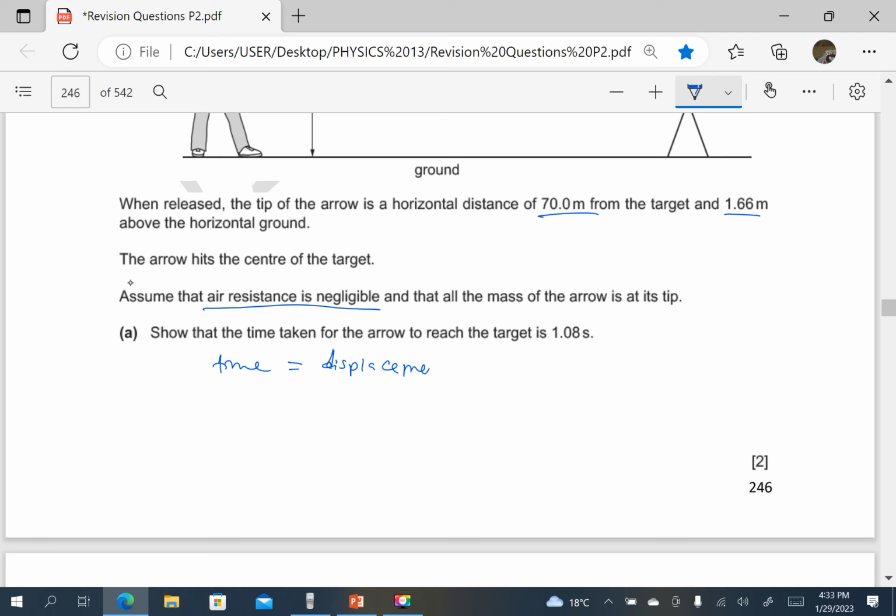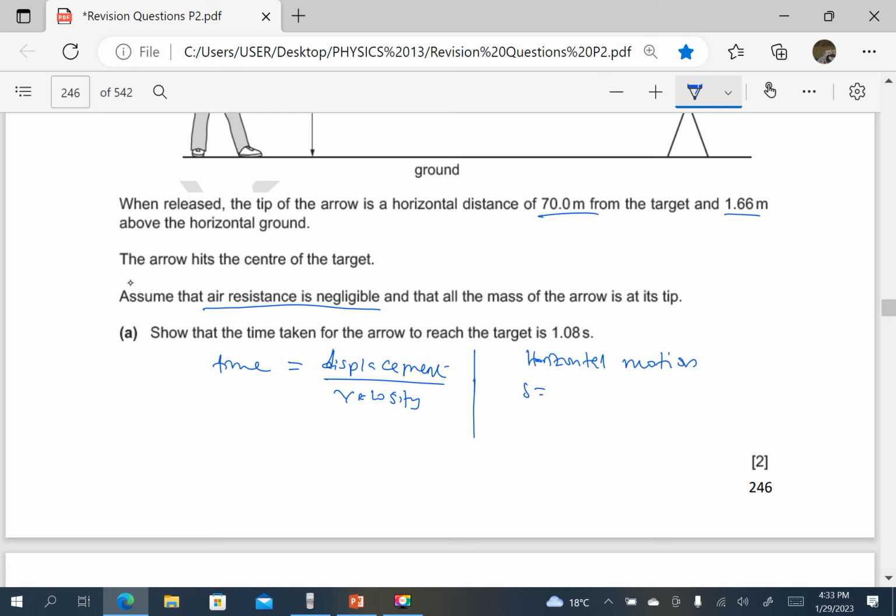Displacement divided by the velocity. Or I can consider horizontal motion. Consider horizontal motion and use S equals UT.